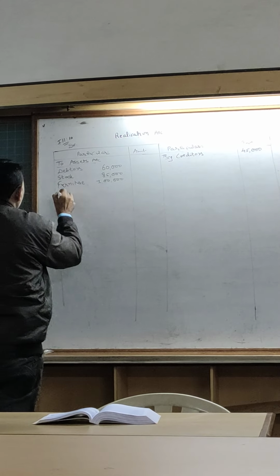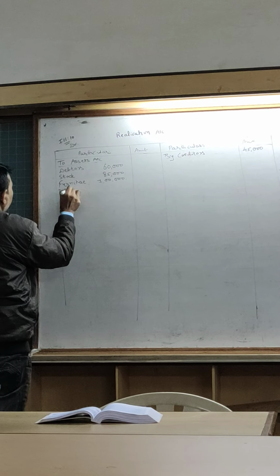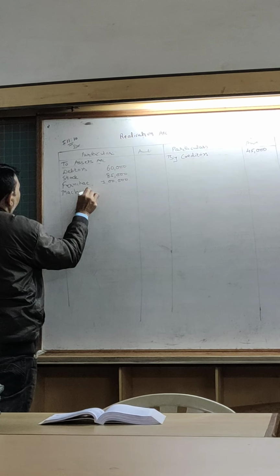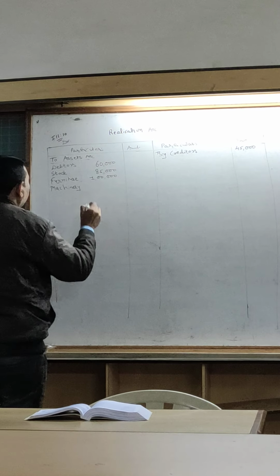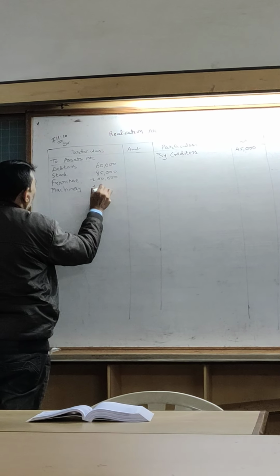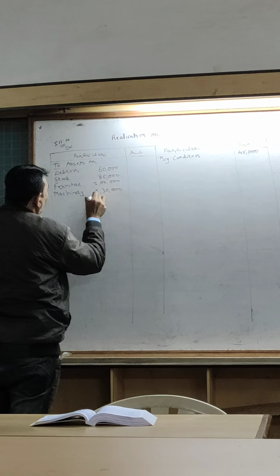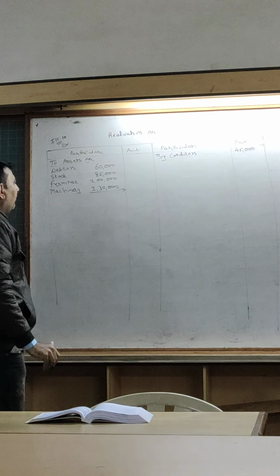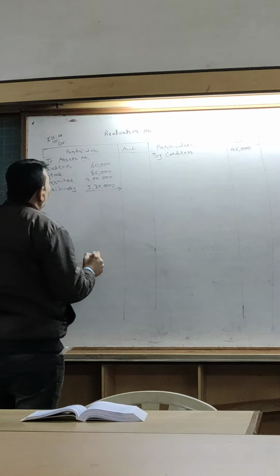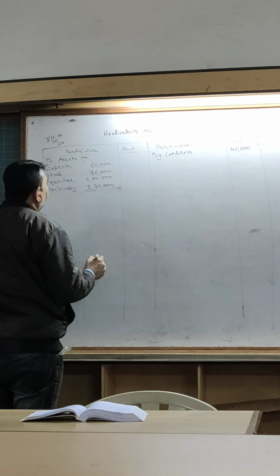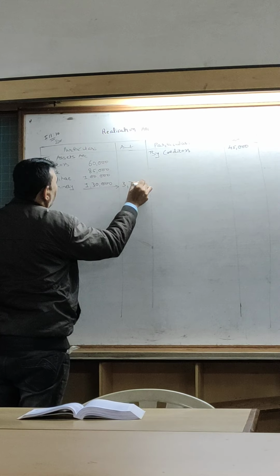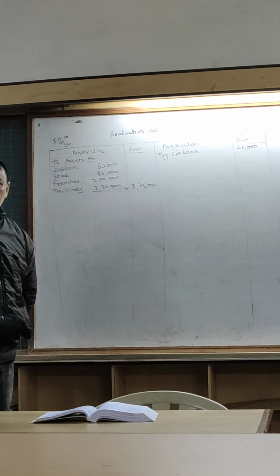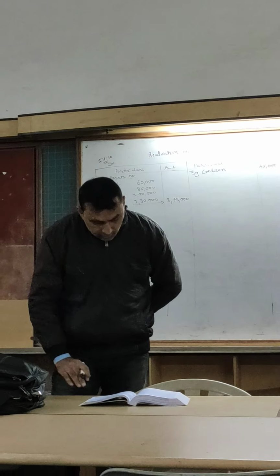Machinery, how much? 1,30,000. Total goes to outer column 4,75,000. Is it clear? Okay.